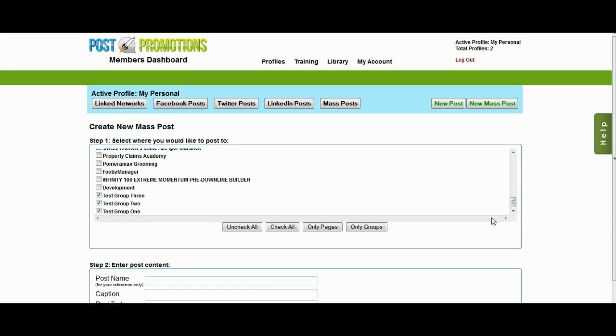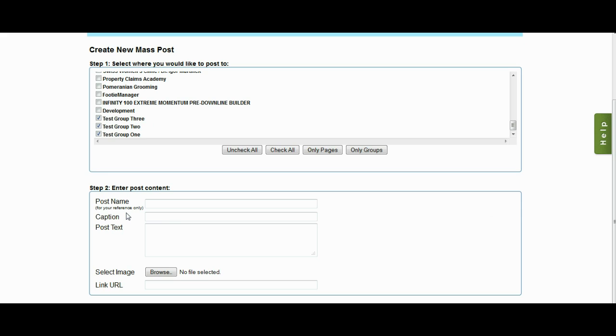I'll do that. And then after that, it's the same thing, the post name, the post caption, the post text. And when we're done, we click the post button, and in one shot, we can publish to up to 50 pages or groups at the same time. I mean, that is a massive time saver.